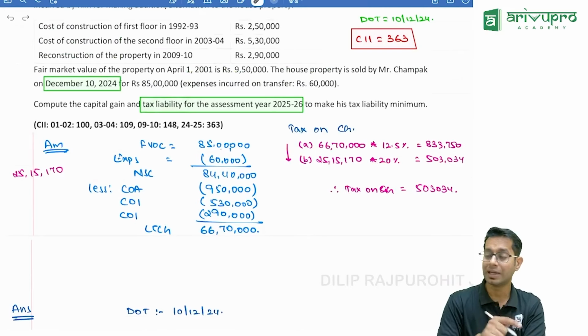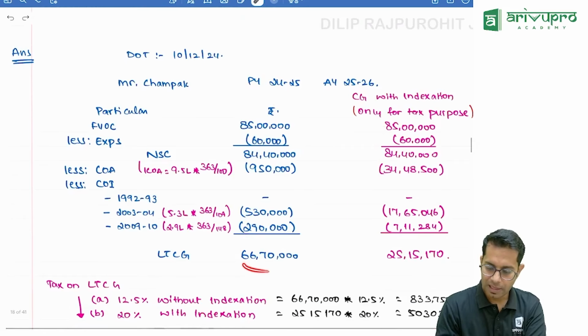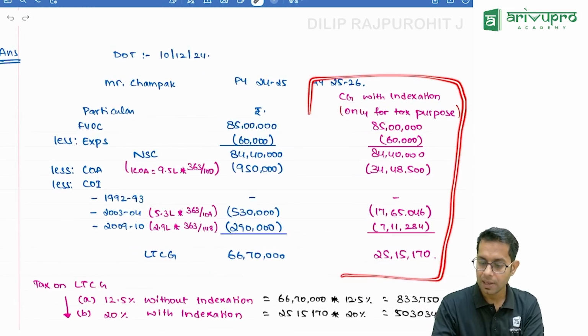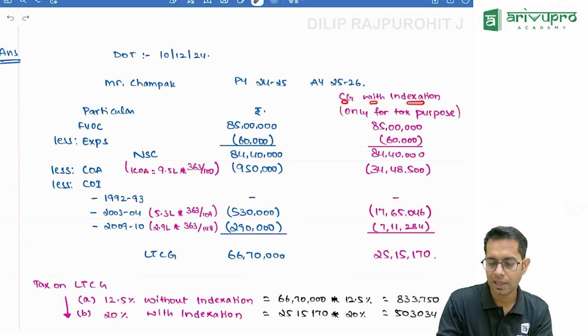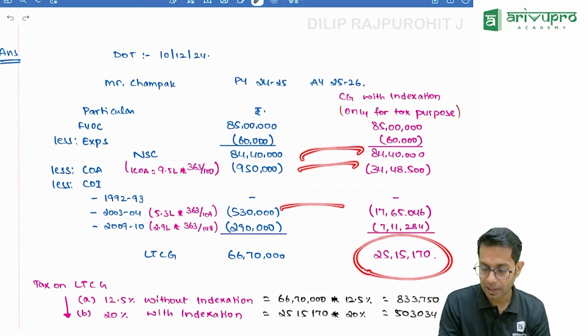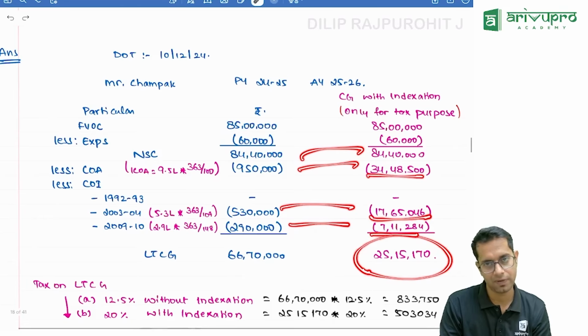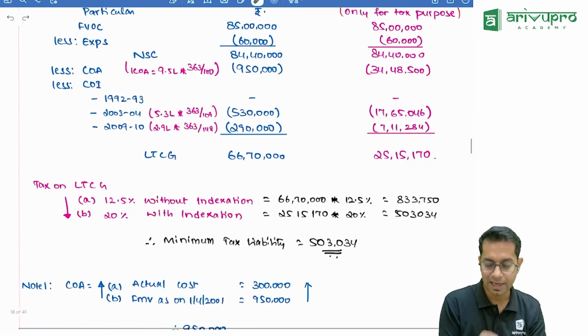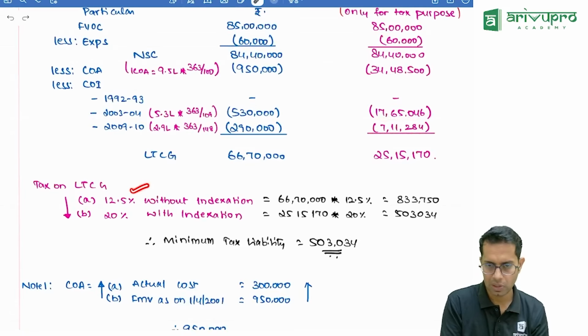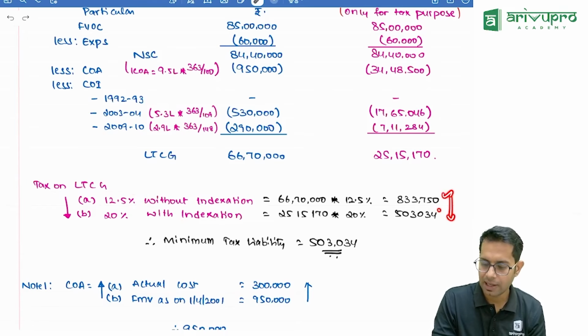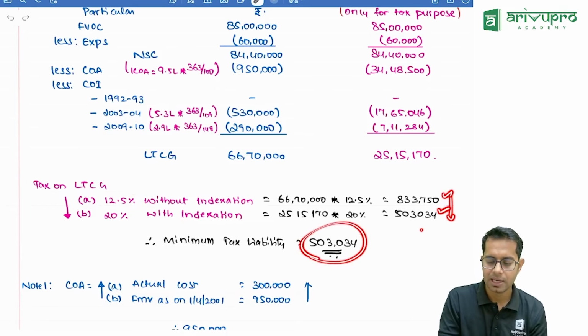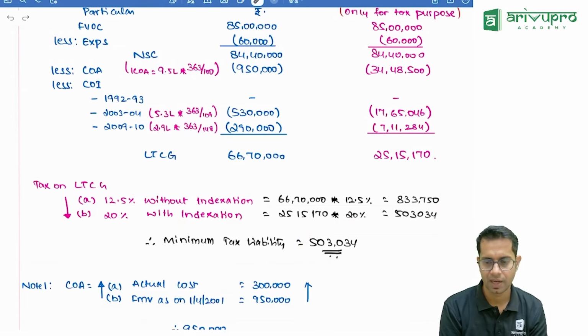Now, if they ask you to find the tax, I will have to recompute this gain. I am recomputing this gain only for tax purpose. What am I writing? Capital gain with indexation only for tax purpose. So I'm just recomputing the same capital gain, but by taking indexation benefit. Now, when I pay the taxes, I should pay 12.5% without indexation, 20% with indexation, and whichever is less, 8,33,000 or 5,03,000, whichever is less is the amount of capital gain tax which I have to pay. You okay, not okay?